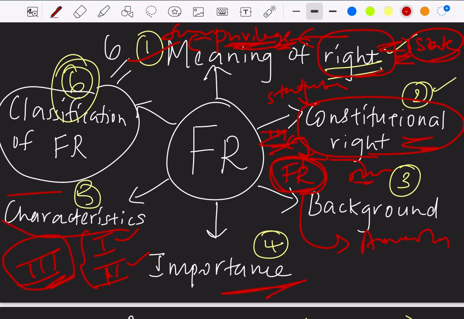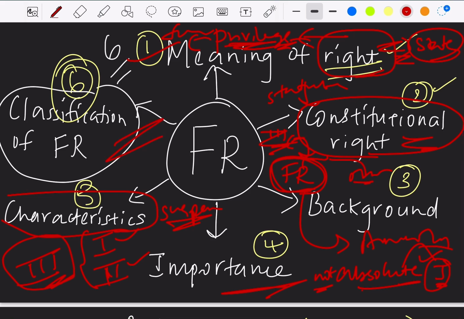And in the characteristics of fundamental rights, we studied that fundamental rights are not absolute. That is, while enjoying the fundamental rights, we also have certain restrictions to remember. Also, fundamental rights are justiciable. That is, we can go to the courts for enforcement when they are violated, so they are called justiciable rights. And we also studied that fundamental rights can be suspended, and when it can be suspended we studied in our previous video lectures.